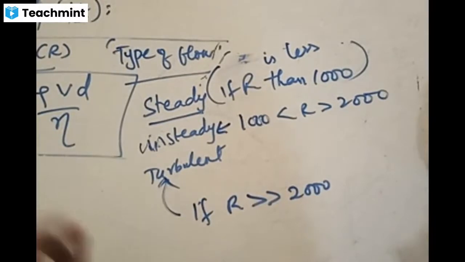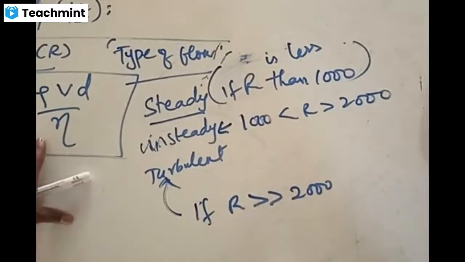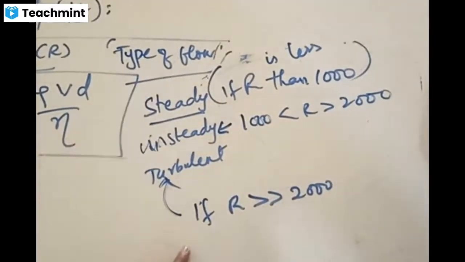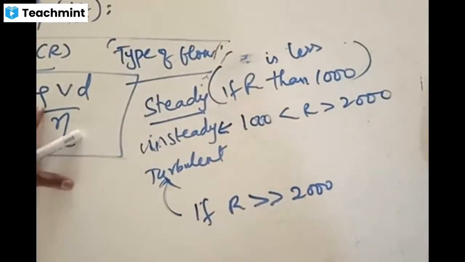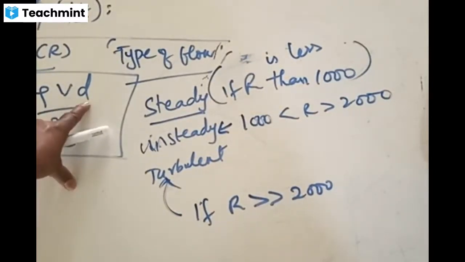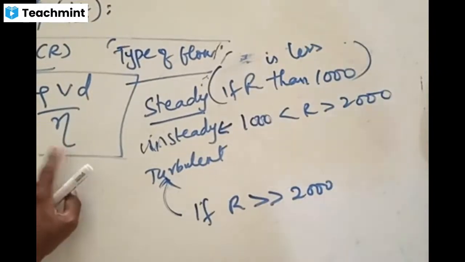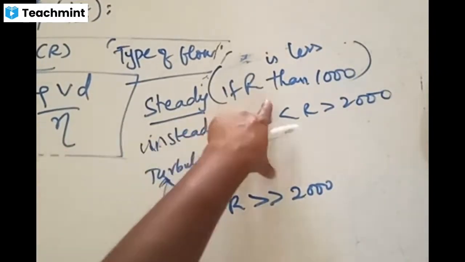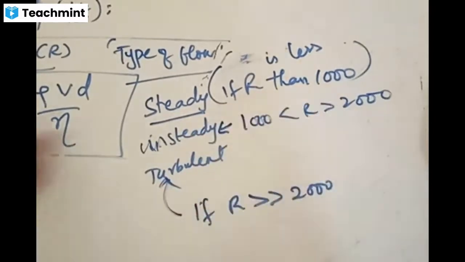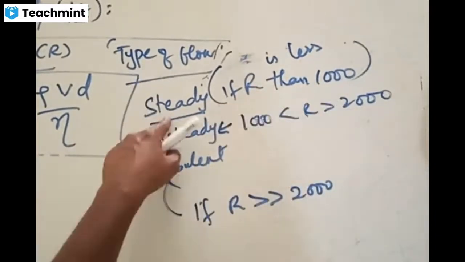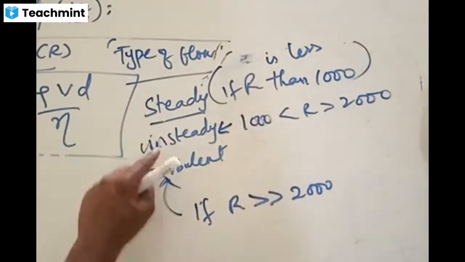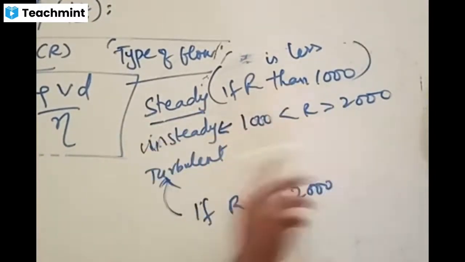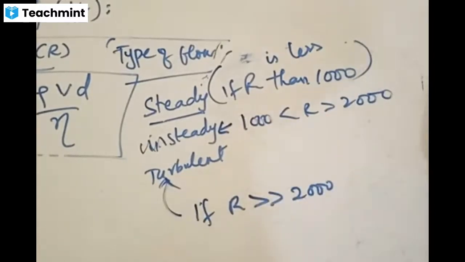Clear, right? Is the concept clear? Reynolds number gives an empirical formula. There is no derivation needed for this. Reynolds number gives a mathematical formula to identify the type of flow. In this formula, we have the density of the fluid, velocity of the fluid, dimension of the flow tube where it is moving, and coefficient of viscosity of the fluid. By substituting, if R is less than 1000, then the flow is said to be steady. If R is in between 1000 and 2000, then it is said to be unsteady. If it is more than 2000, then it is said to be turbulent. What does it mean?